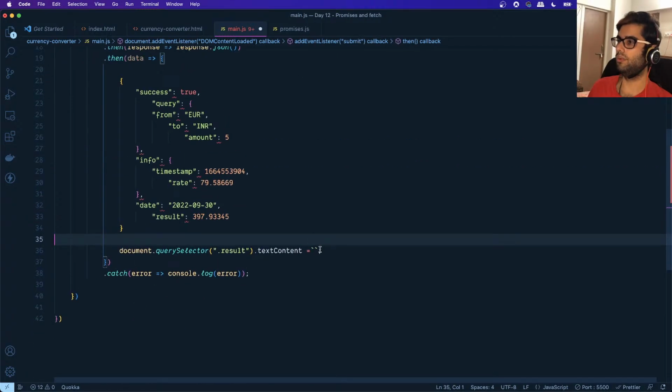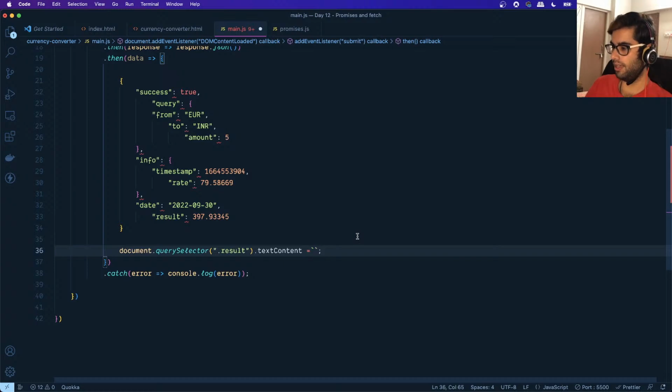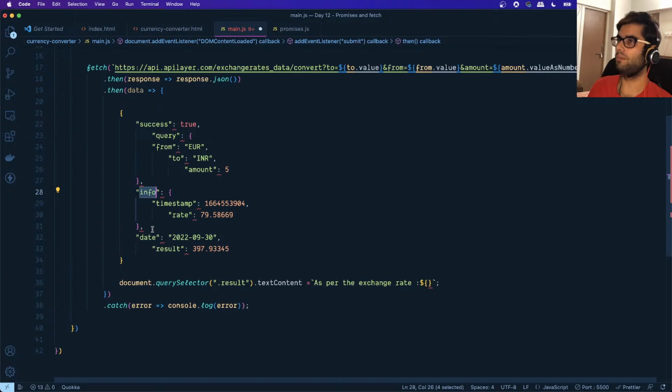All right, so what we want to log is as per the exchange rate, which, if we see, is coming from the info object, right?